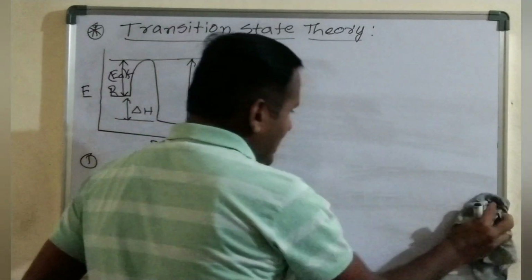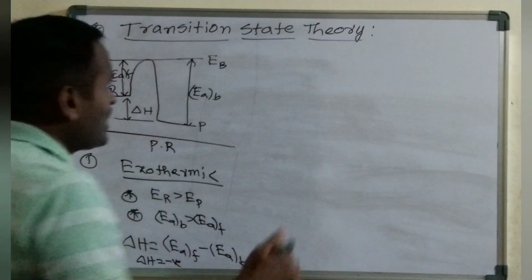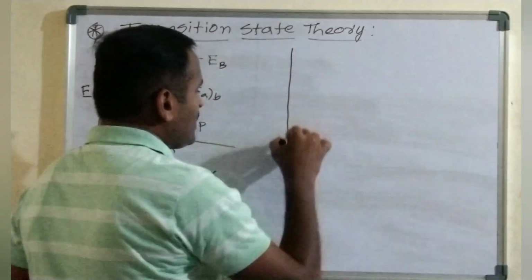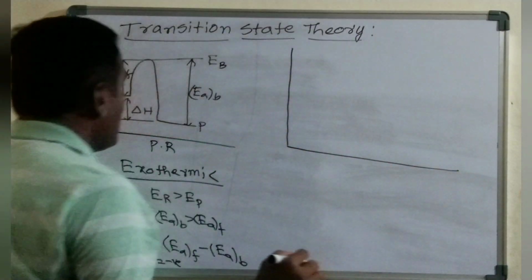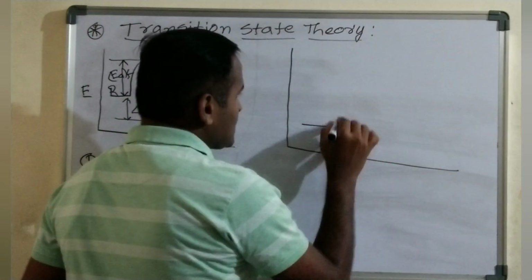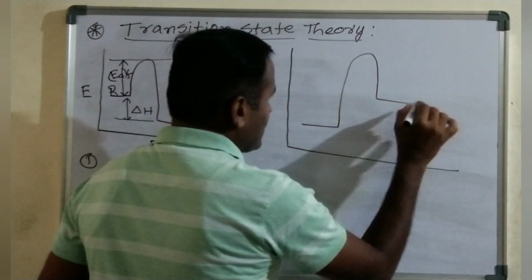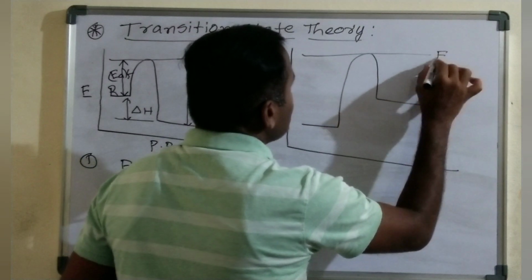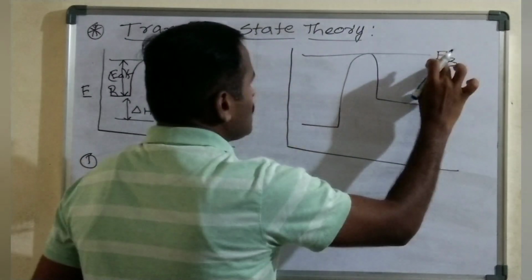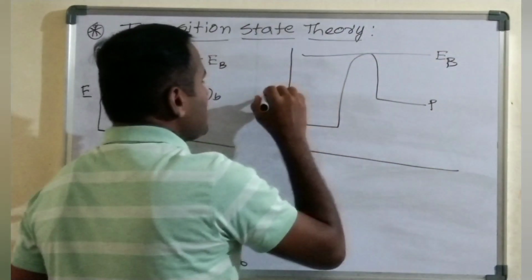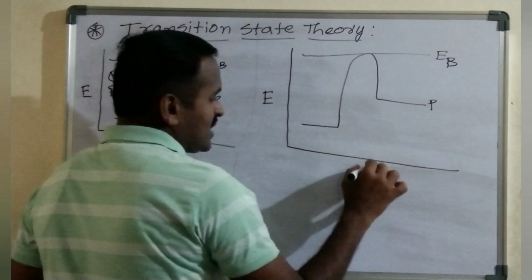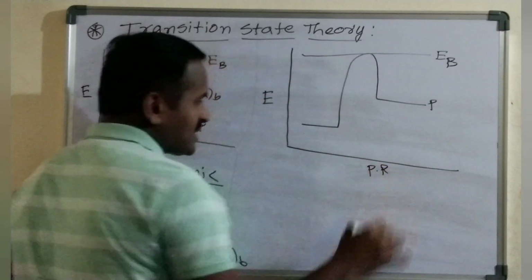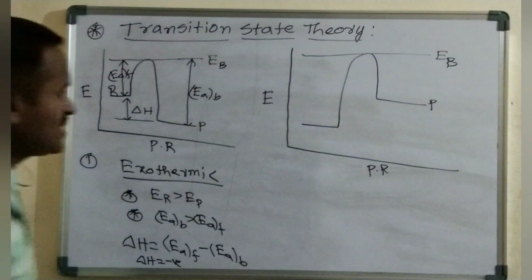In the same way, we'll write for the endothermic reaction also. In the case of the endothermic reaction, here is the energy of the reactants, and this one is the product. This is the energy barrier, EB. I will take energy on the y-axis and the progress of the reaction on the x-axis.